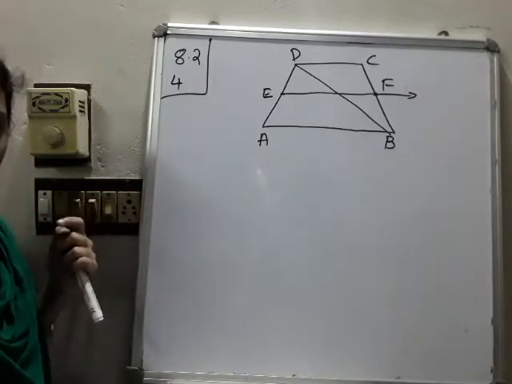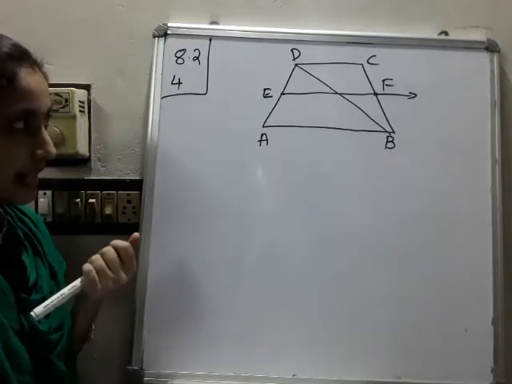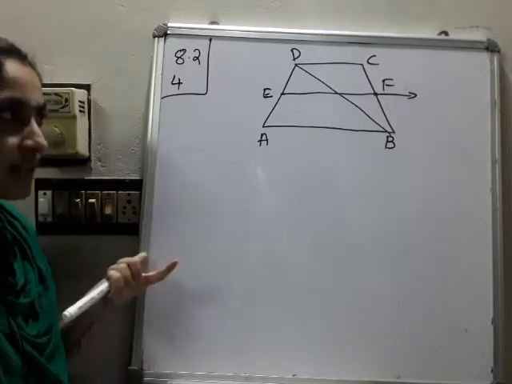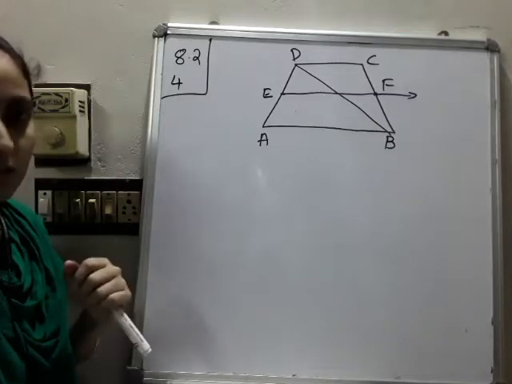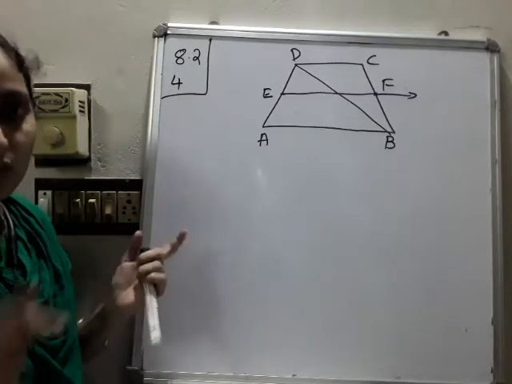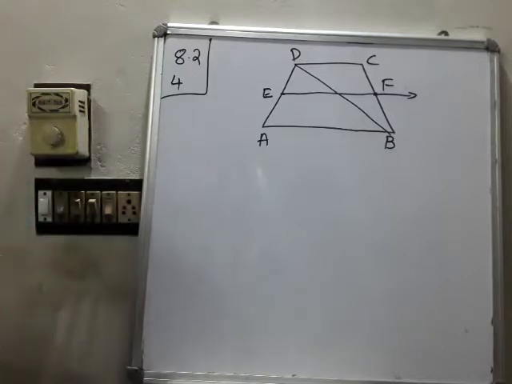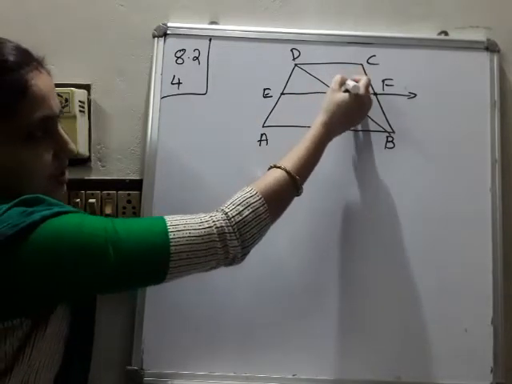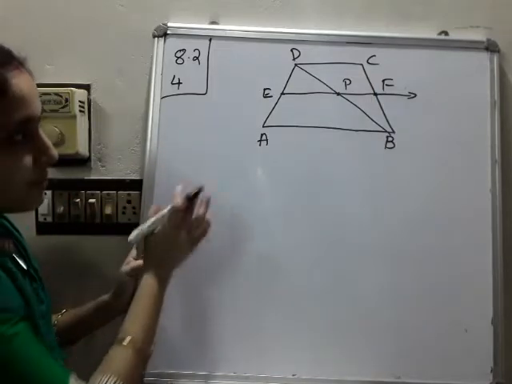So shall we start? First of all, which triangle do we have to consider? Yes, ADB. We already did this in the previous example. It is the same thing. There we were given 3 lines and 2 transversals, but here that is not so. Only a diagonal is given. That is the only difference between this question and the previous question. So listen here, please. We have to mark this point, as we discussed before, P, or any variable you can use.